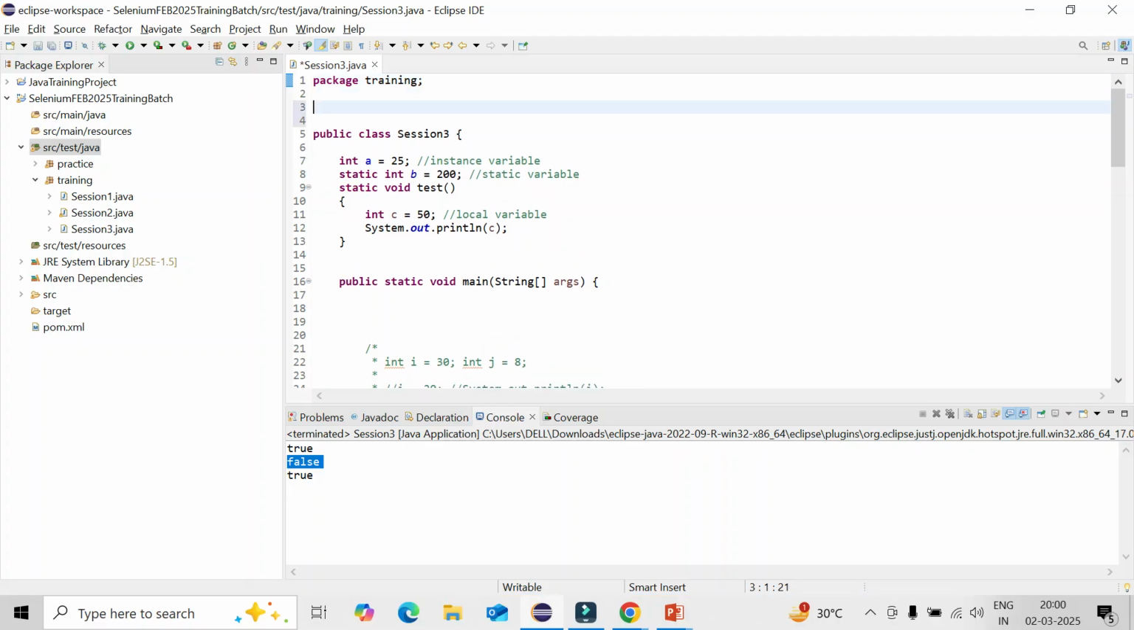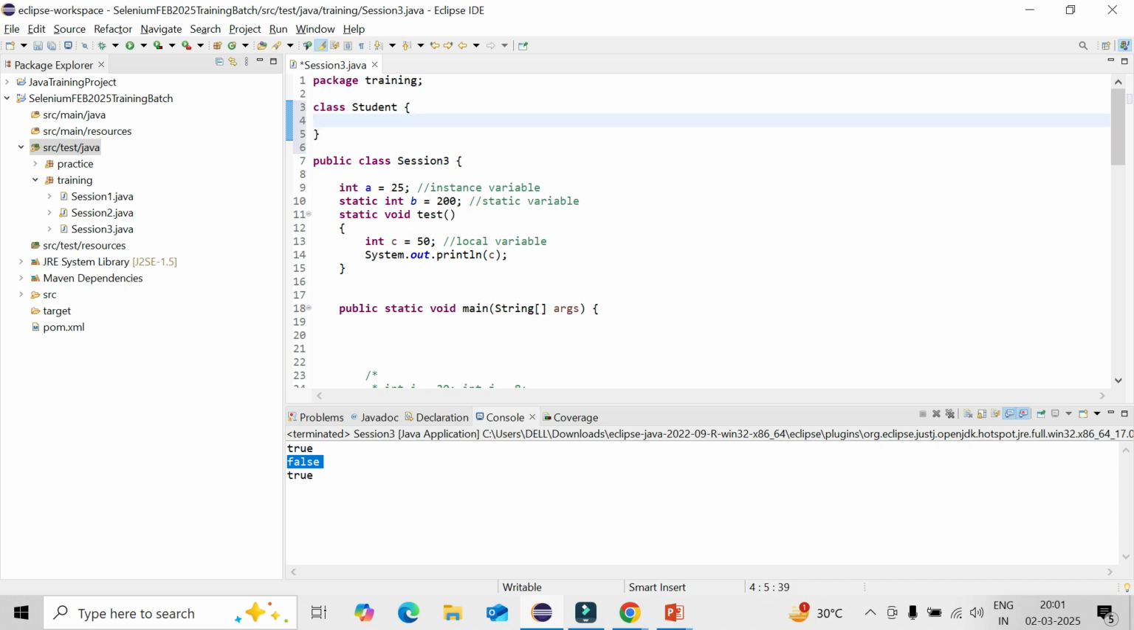So I'll be defining a class, say Student. You need to give the word class before the name, then only it will work. So you need to define the word class before that one. We'll be doing it. Class Student, and definitely it will have curly braces. Now the error message is gone.